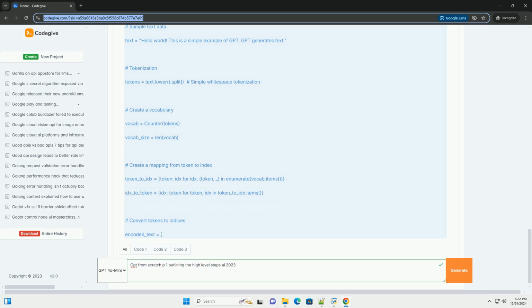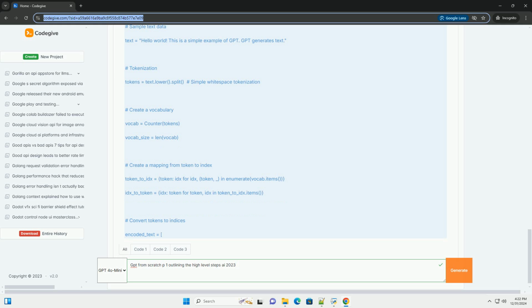Summary. In this first part of the tutorial, we outlined the high-level steps for building a GPT-like model from scratch. We covered the basics of the transformer architecture, set up the environment, prepared the data, implemented a simplified GPT model, and started the training process. In the next part, we will cover text generation and evaluation techniques, along with more advanced training strategies.